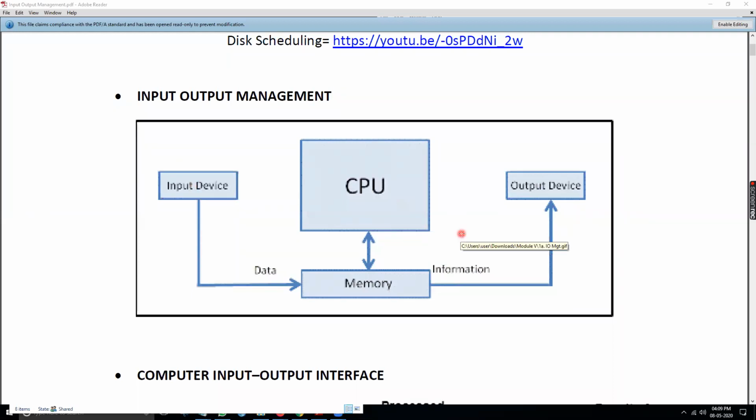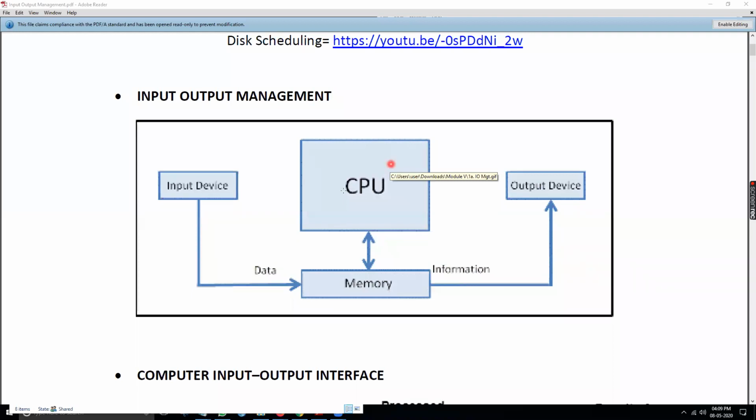So when we talk about the CPU, what exactly does the CPU mean? The CPU basically consists of 4 parts. What are those 4 parts you have studied in your microprocessor course? The CPU consists of a control unit. It has an execution unit. It has registers. It has flags. All these things come together.